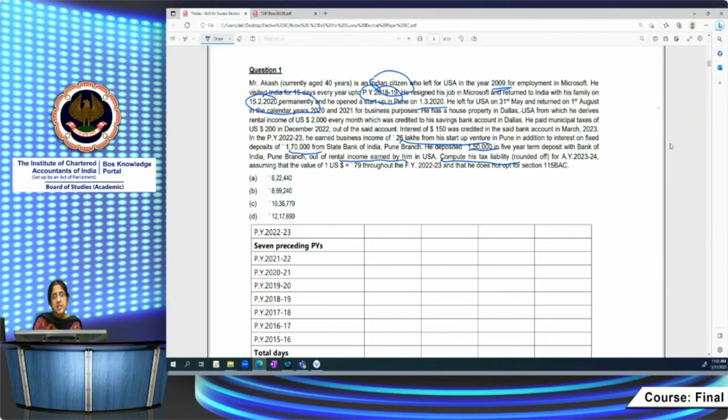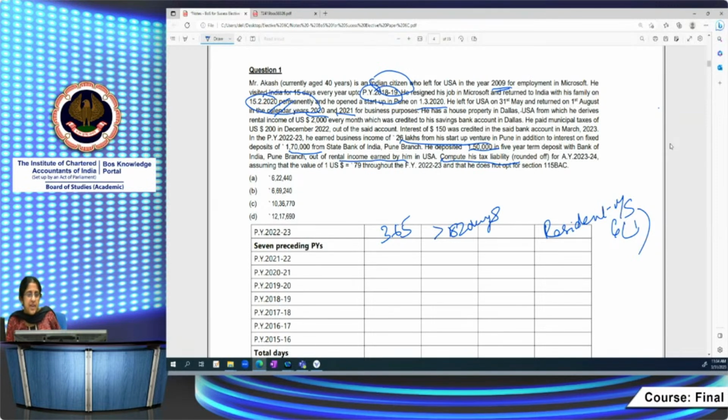In the current year, how long is he staying? He is staying throughout the year, because he returned to India permanently on 15/2/2020. Then he left for USA on 31st May and returned on 1st August in the calendar year 2021 for business purposes. For 22-23, nothing has been given, so he is in India for 365 days, which is greater than 182 days, and so he becomes resident under section 6(1). This is very easy. He is resident because he stayed in India throughout the previous year.